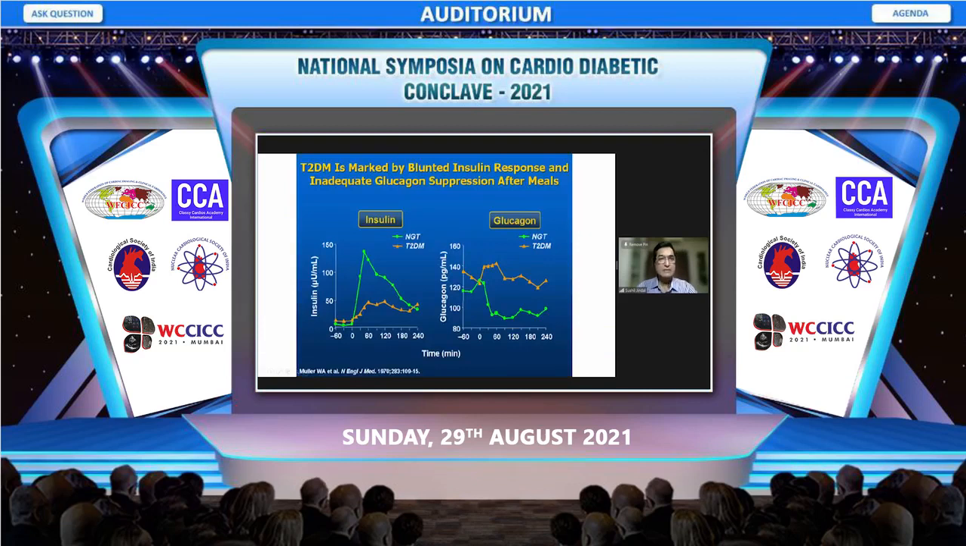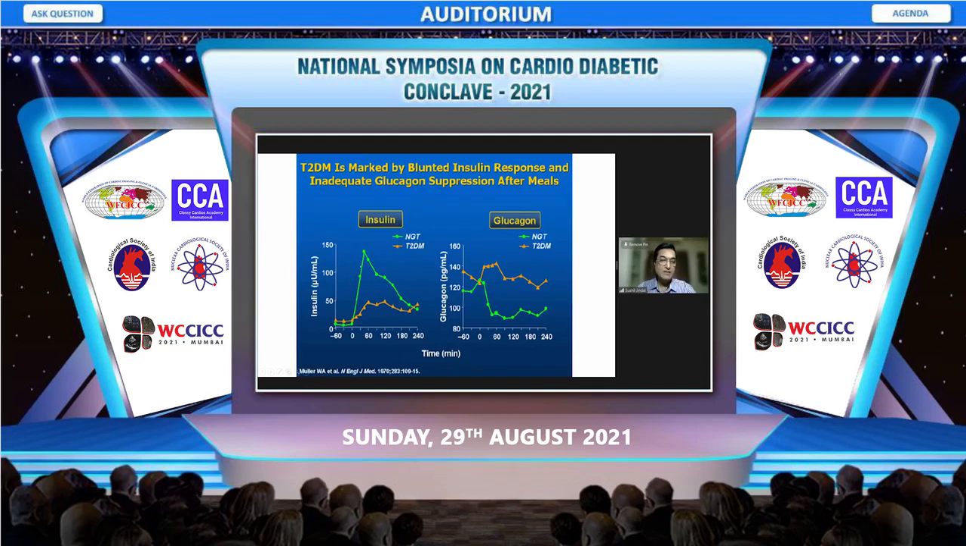Now, if you see this slide, after an oral glucose load in a normal person, this green graph shows a very rapid increase in insulin secretion in the circulation within 5-10 minutes. There is a first peak, the first phase insulin response, and then a blunted second peak. And if you see the glucagon on the other side, after oral glucose there is a steep fall in glucagon level. If you match these green lines, this graph is just a mirror image of that.